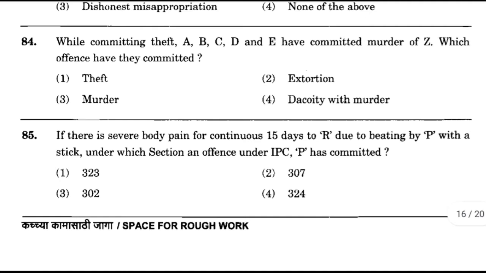Now question number 84. While committing theft, A, B, C, D and E have committed murder of Z. Which offense have they committed? Option number 1, theft. Option number 2, extortion. Option number 3, murder. Option number 4, dacoity with murder. And the correct answer is option number 4, dacoity with murder.